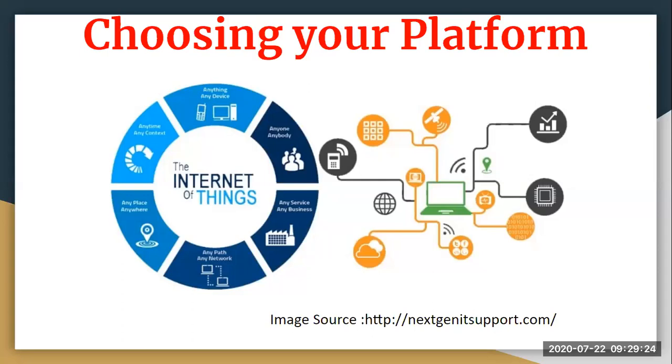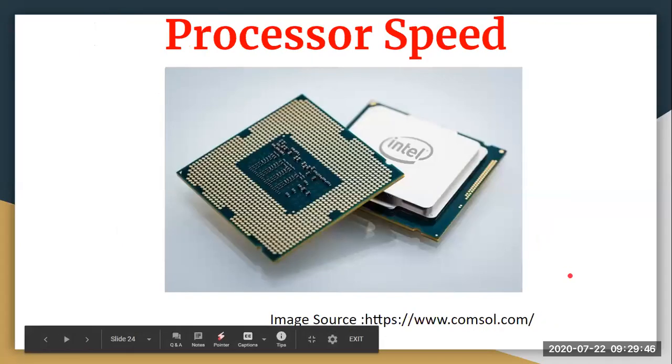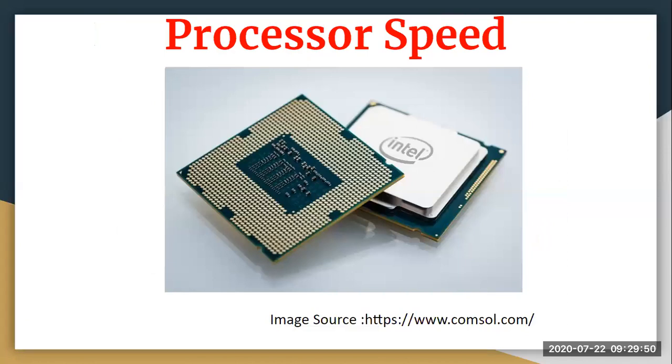But in general, when I talk about choosing your platform, there are a few things we really need to take care of. These are some of the factors that tell us which platform you should go for, or what factors you should consider whenever you are thinking of a platform. So let us see what factors are required. The very first factor whenever you are choosing your platform is your processor speed.